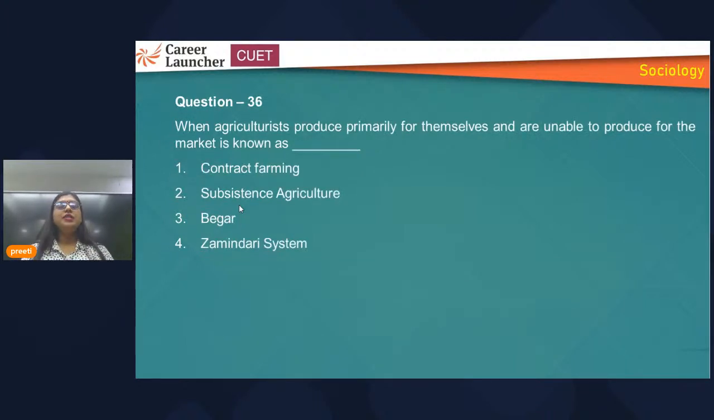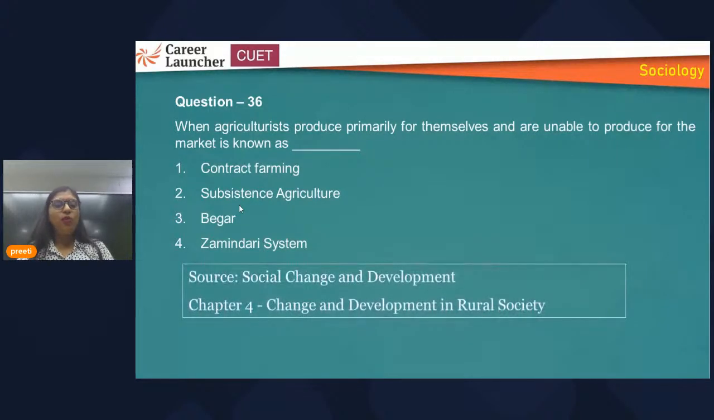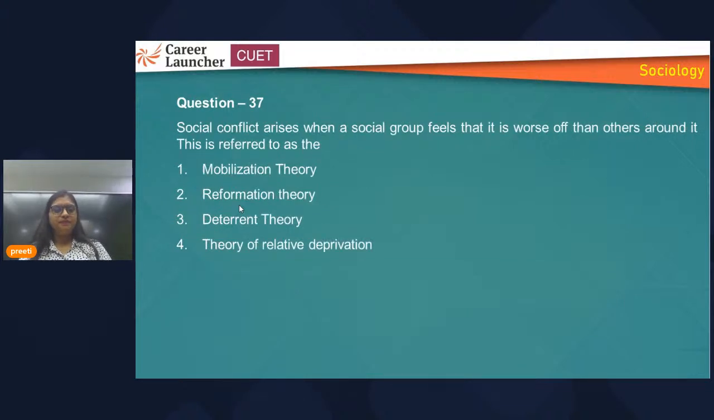Then, agriculturists produce primarily for themselves and are unable to produce for the market. So who are producing for themselves? That is called subsistence agriculture. This is very common. This is a key definition of agriculture on the basis of production. It is mentioned in chapter 4 of the second book, Change and Development in Rural Society, and on that basis the answer is 2, subsistence agriculture.